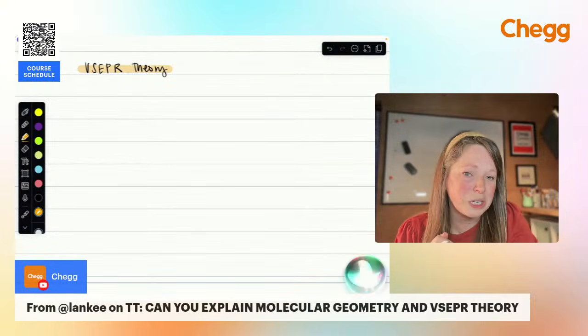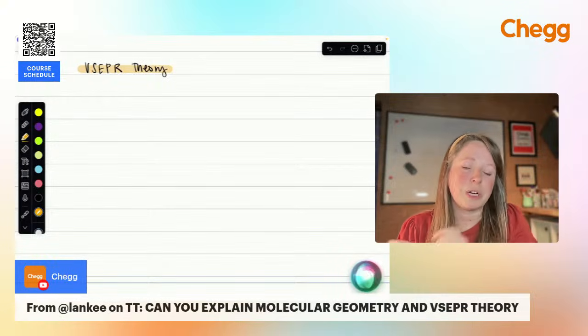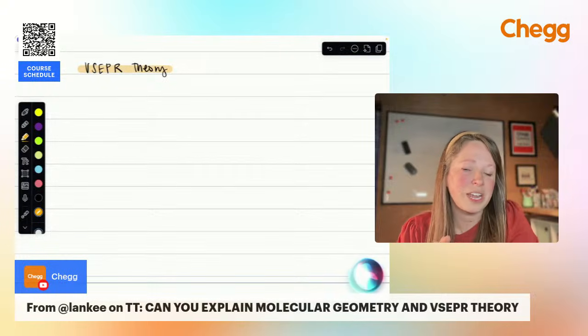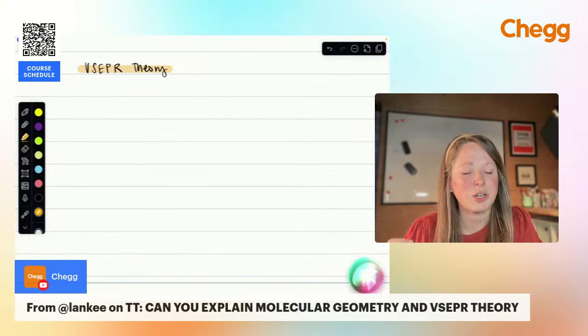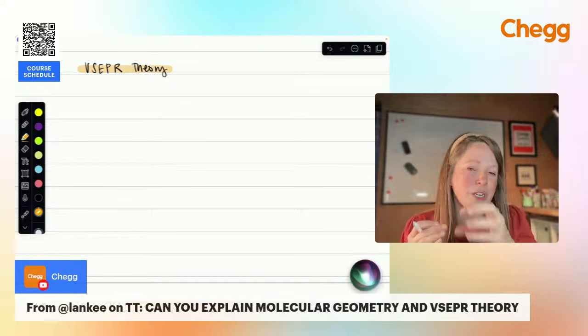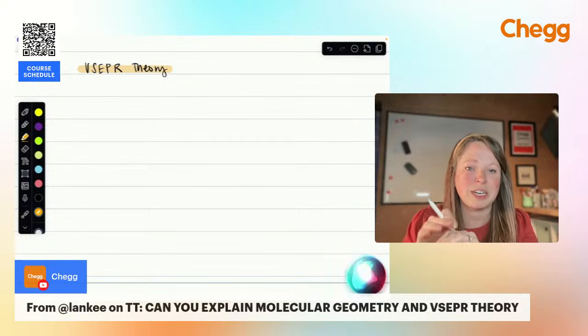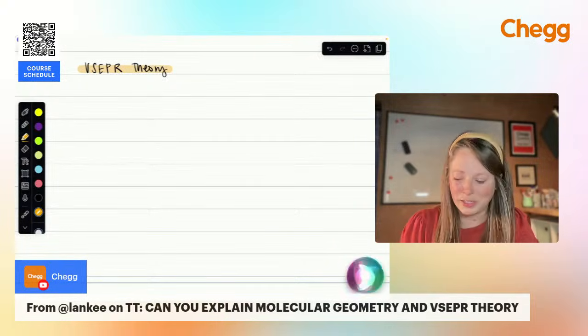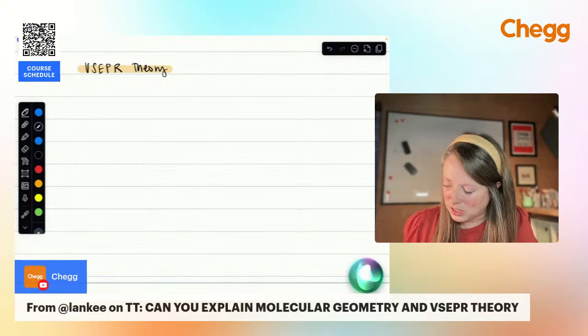And what we're going to use is the Lewis dot structures. We're going to see the number of bonded atoms and non-bonding or lone pairs on that central atom, and that's going to determine the shape of the molecule. How much is going on that central atom is going to determine how everything spreads apart. All right, so let's go ahead and look at this.